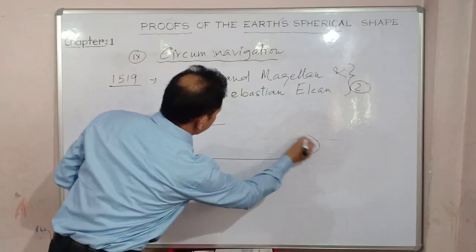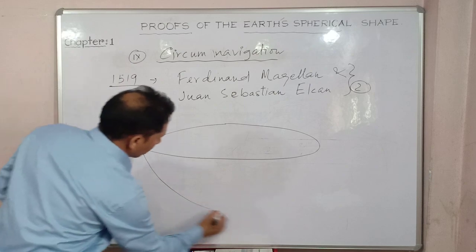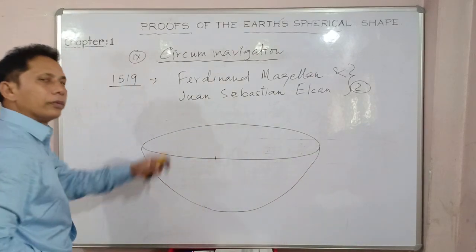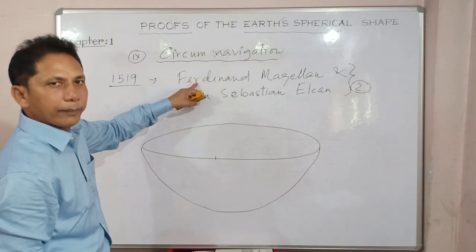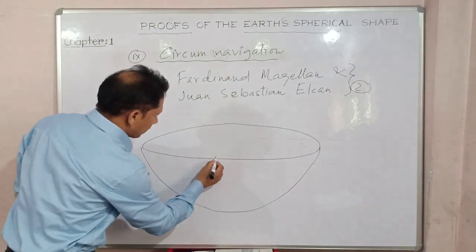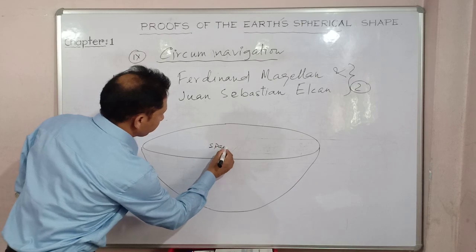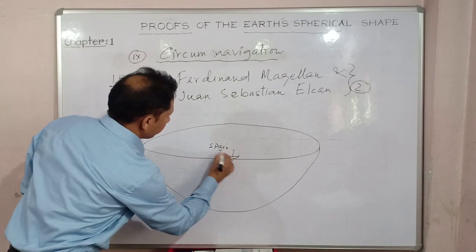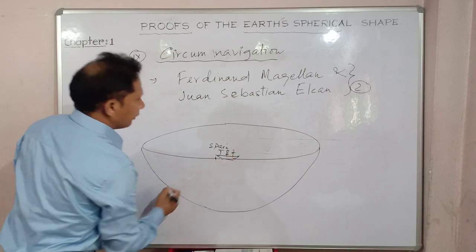So that they have shown it again. I am showing the half circle of the earth. They started the journey from Spain, a Portuguese traveler, a sailor actually, with their boat.